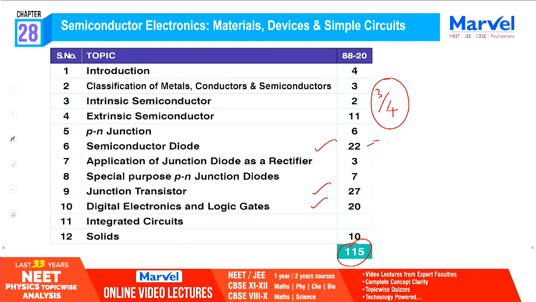If you see these 3 topics itself, you can expect 2 questions. So from the remaining topics you can expect 1 question. So either 3 or 4 questions. Last year I think 4 questions came from semiconductor. Okay. So the semiconductor chapter is one of the very highest weightage chapters, like current electricity. It has 115 questions.